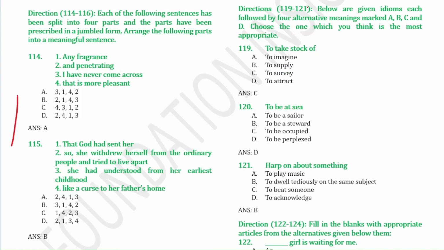Next, 119 to 121. Below are given idioms, so we have to choose the correct one. To take stock of means to survey. To be at sea means to be perplexed. Harp on about something means to dwell tediously on the same subject.